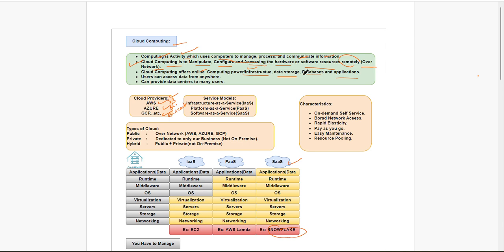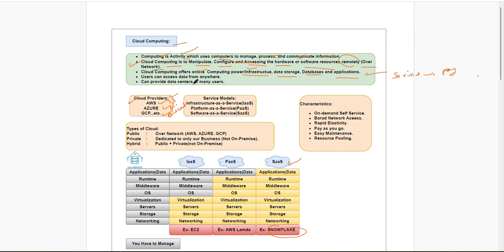The only thing is, whatever we are going to use, you need to pay some amount for that. Why? Because we are using these services. Whatever the cloud provider is providing is nothing but a service. Once they provide the service and we utilize it, we need to pay. That's actually the model.